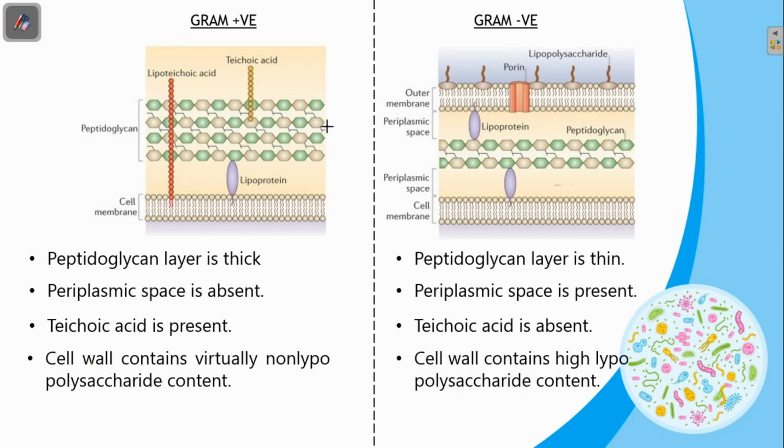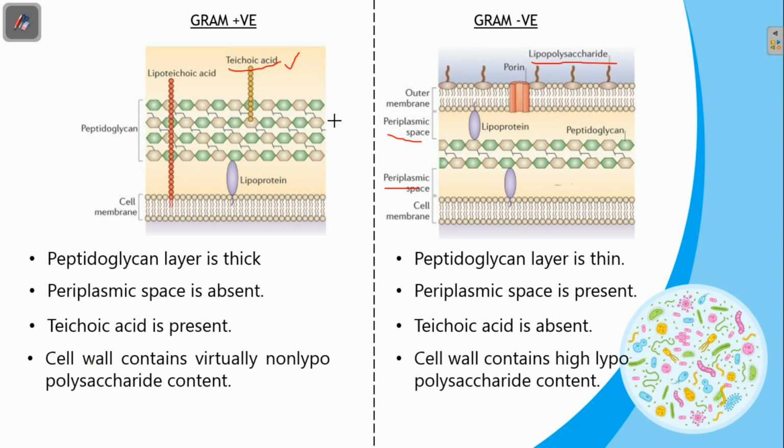So, now observe here, this is the peptidoglycan layer. It is thick in gram-positive bacteria. And here, the peptidoglycan layer is thin in the gram-negative bacteria. Periplasmic space is present in gram-negative bacteria only. Periplasmic space is absent in gram-positive bacteria. And the teichoic acid molecules are present in gram-positive. They are absent in gram-negative. And in gram-negative bacteria, lipopolysaccharides are present. But here, they are absent.